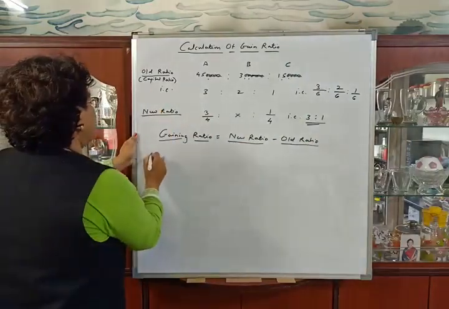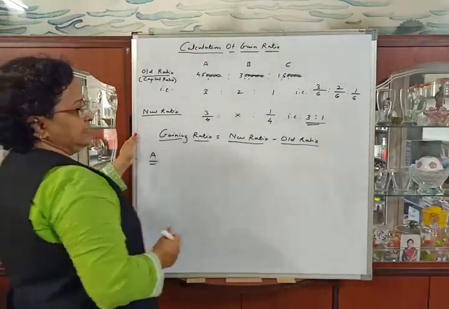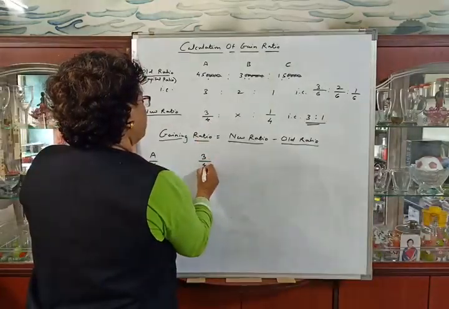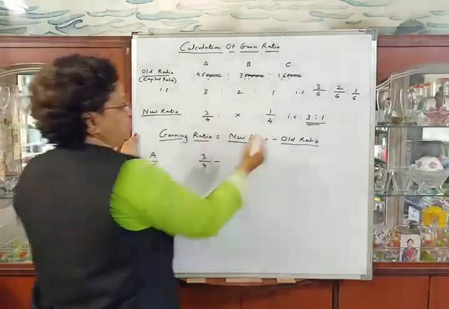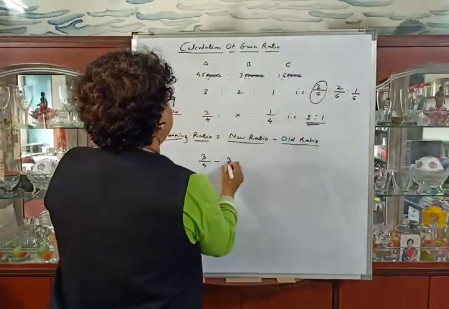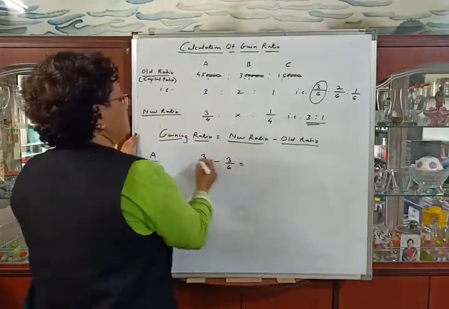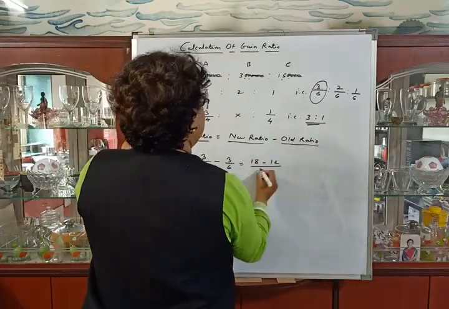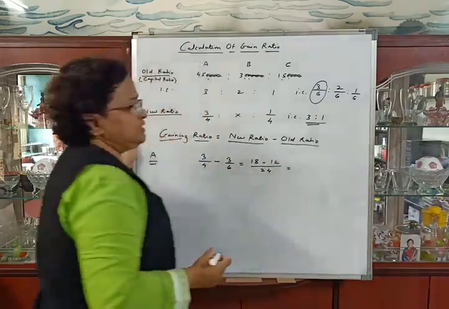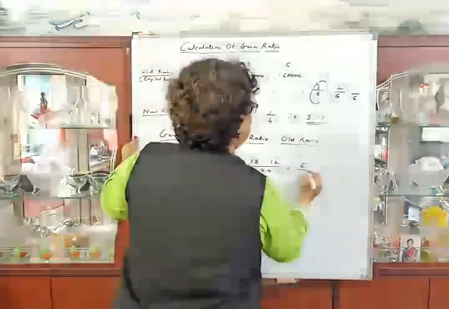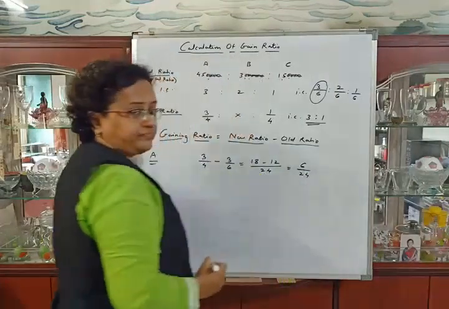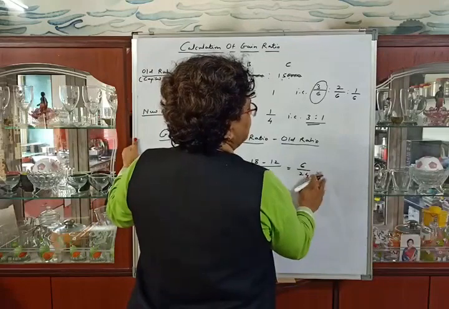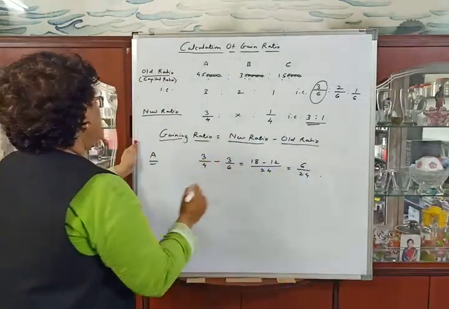Therefore, for the first partner, that is partner A, gaining ratio will be his new ratio 3/4 minus his old ratio 3/6, is equal to 6 3s are 18 minus 12 divided by 24, is equal to 6/24. We can cancel here or we can keep it as it is.